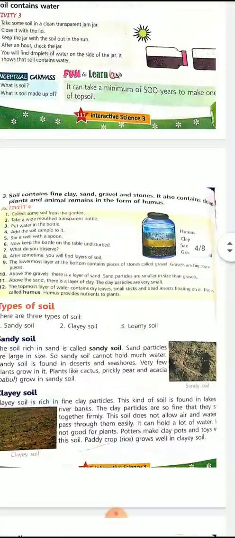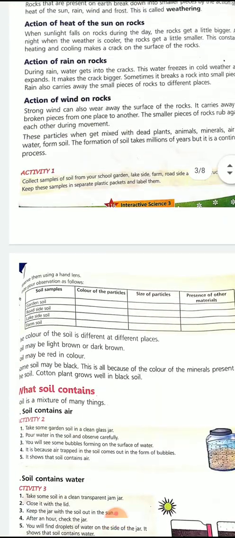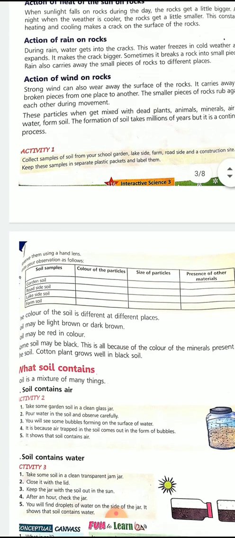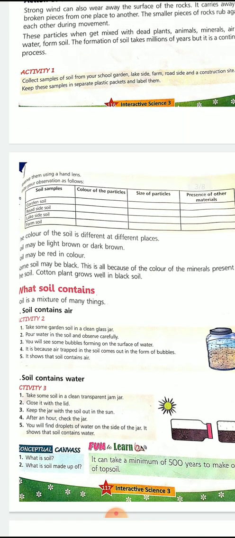So for today we have studied what is soil, formation of the soil, what are the different layers of the earth, and how the formation of soil takes place with rocks, rain, wind. And that soil contains air and water. So kindly read the chapter. Please go through the explanation given in the videos. And if your work is not complete in the previous answers discussed in the class, kindly do that also.